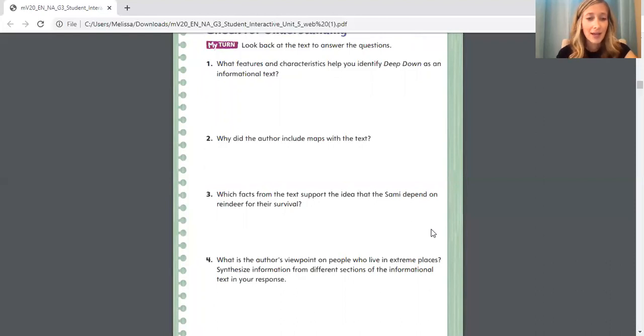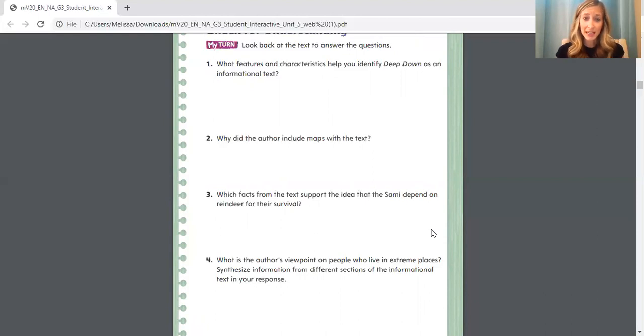Question number 4. What is the author's viewpoint on people who live in extreme places? Synthesize information from different sections of the informational text in your response. Now, what in the world does that mean, you guys? Synthesize. Some of you are probably thinking, what does synthesize mean? And even if I know what it means, how do I do that?